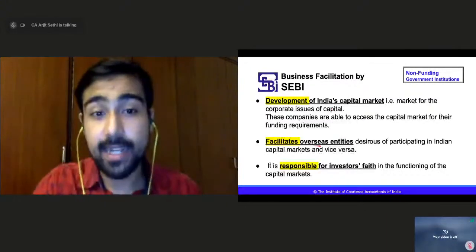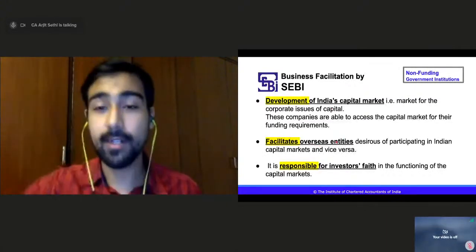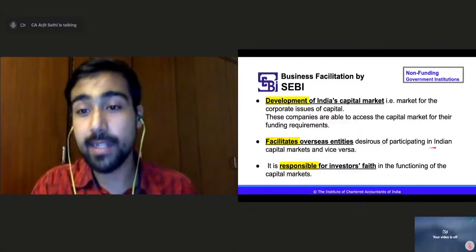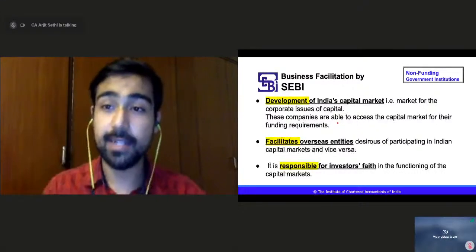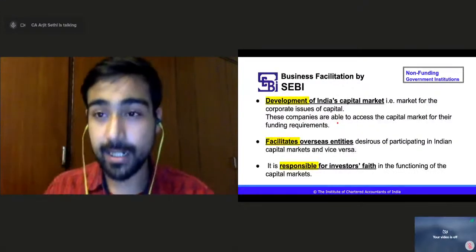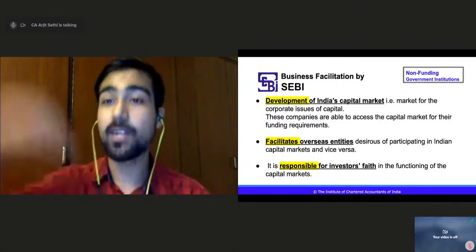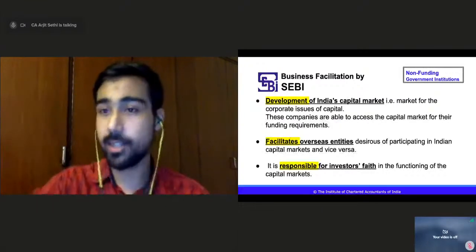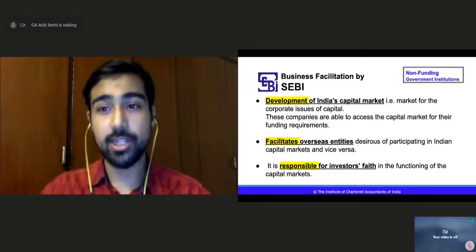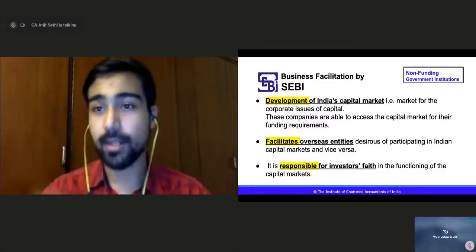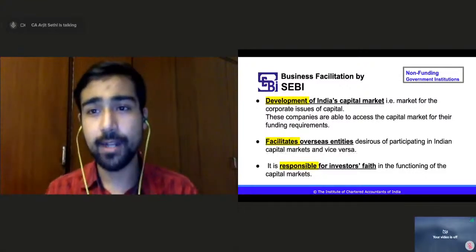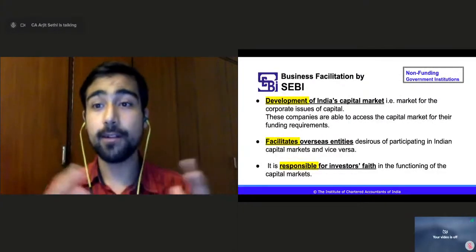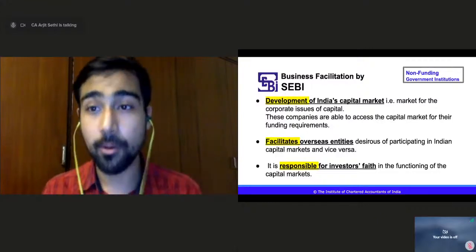Second, it facilitates overseas entities, the foreign companies who are desirous of participating in Indian capital markets. It actually facilitates foreign investment in India and vice versa, India investing outside. India is investing in Mauritius, Sri Lanka, Japan, South Korea. So it facilitates on different stock exchanges, different securities.